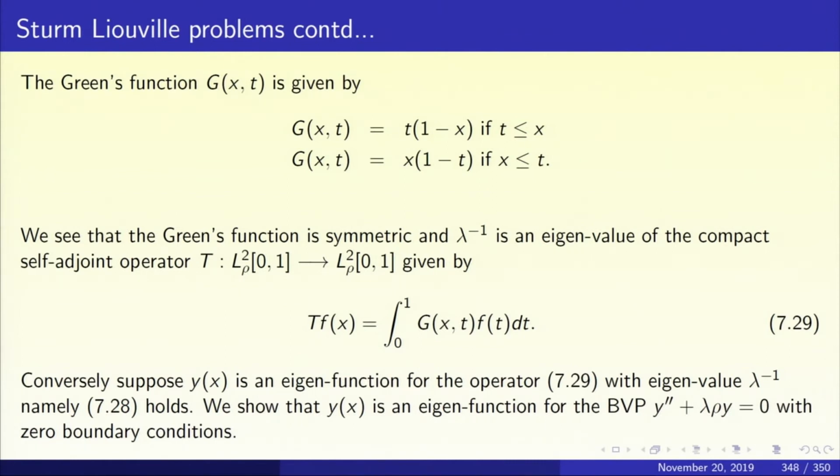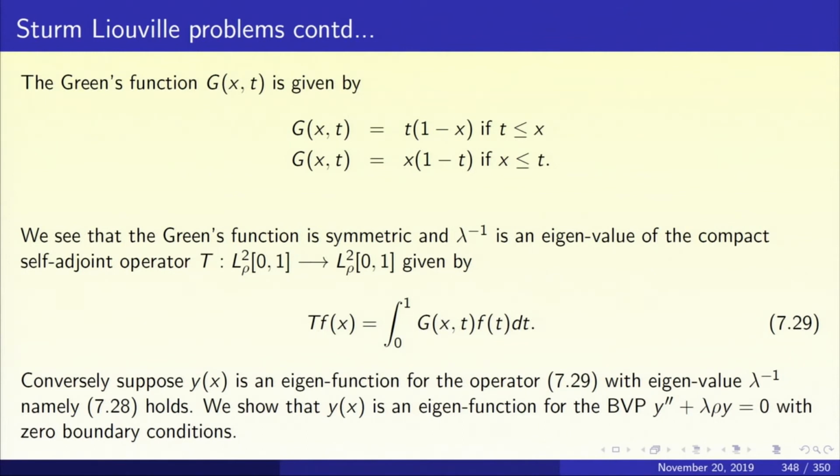So, what have we proved? We have proved that if y is an eigenfunction for the Sturm Liouville problem with eigenvalue lambda, then 1 upon lambda is an eigenvalue for the operator T given by 7.29. Conversely, we want to show that if y of x is an eigenfunction for the operator 7.29 with eigenvalue lambda inverse, then y is an eigenfunction for the boundary value problem with eigenvalue lambda.